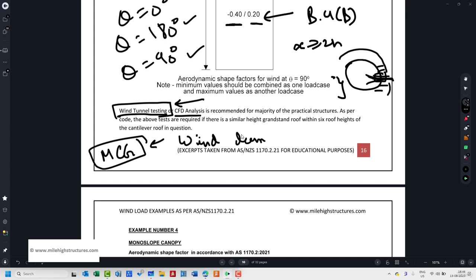One more reason why I prefer wind tunnel testing for these kinds of huge projects is that it helps us save money, and at the same time we have confidence that whatever values we are considering are realistic. How we can save money is that the values of the coefficients given in code are a little bit conservative. That is my point of view again.